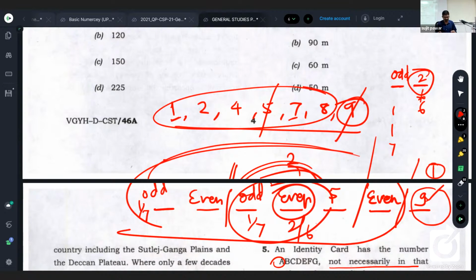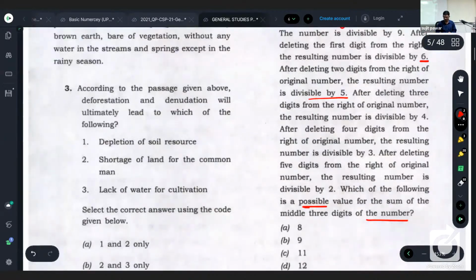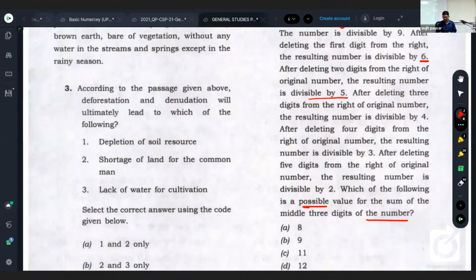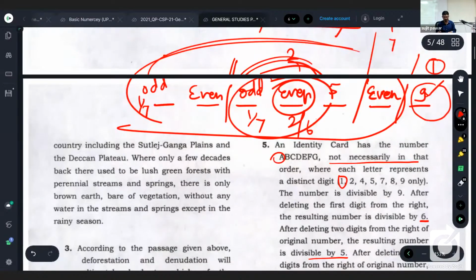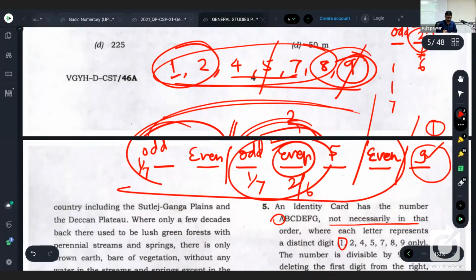It is 2 compulsory. Now what is asked here: which of the following is a possible value for the sum of the middle 3 digits of the number? The middlemost 3 digits. That means the first 2 no more and the last 2 no more. So the middle 3. Is it clear?